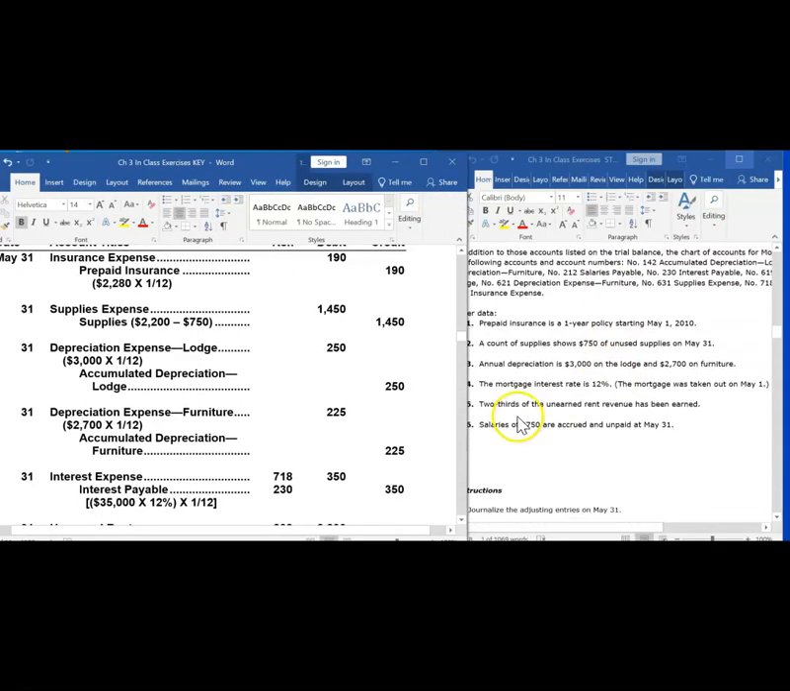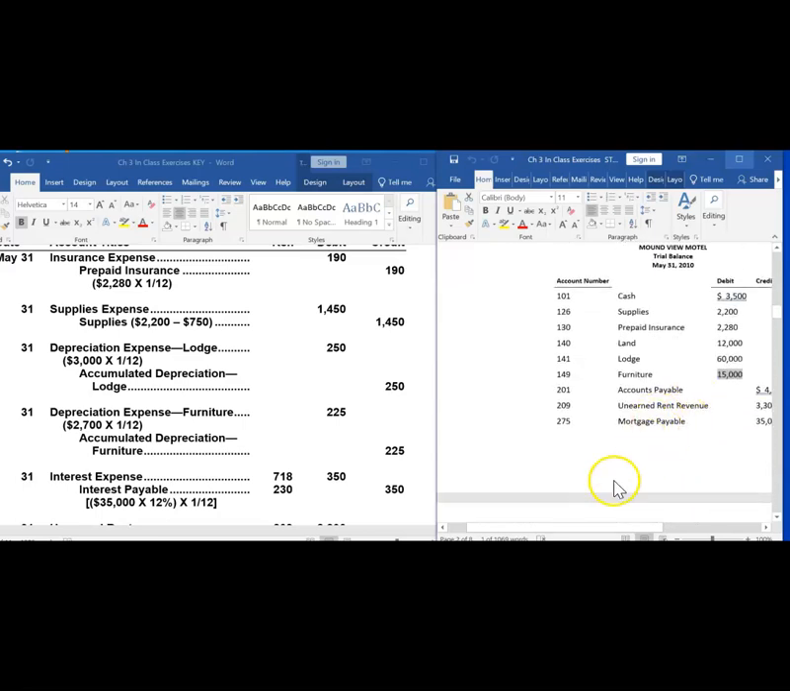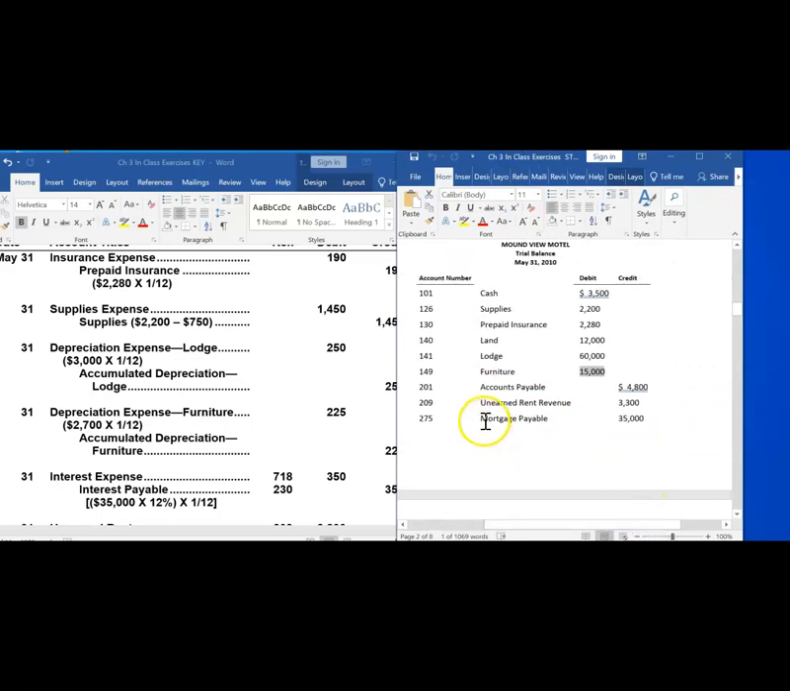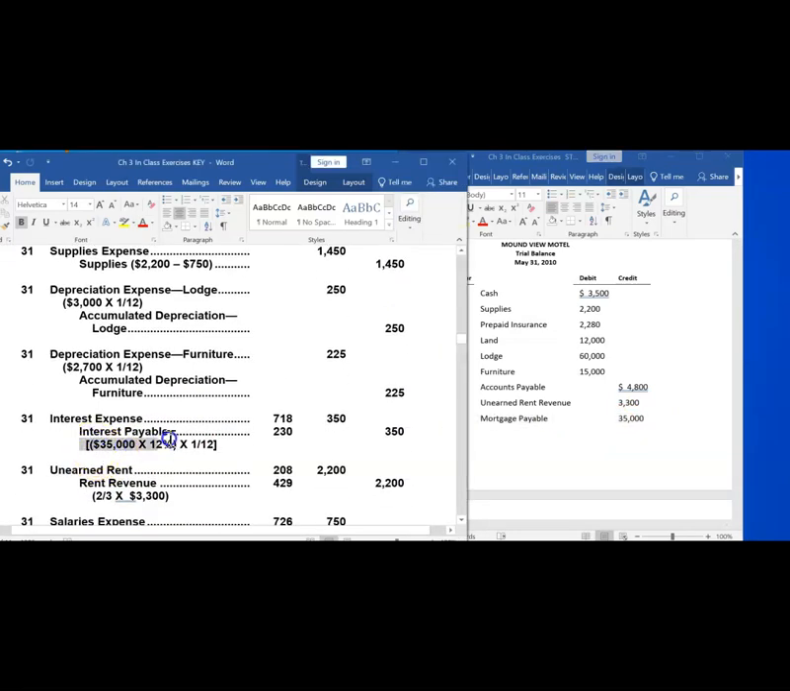The next adjusting entry, the mortgage interest is 12%. The mortgage was taken out on the 1st of May. Let's see what we have. A mortgage is a liability. Here we're seeing we have a liability in the amount of $35,000. Interest on that is 12%. That means if we take the amount of the liability and multiply it by the 12% interest rate, that's how much interest we pay on that mortgage every year, because that rate is an annual rate.